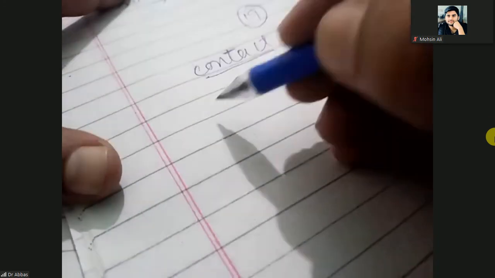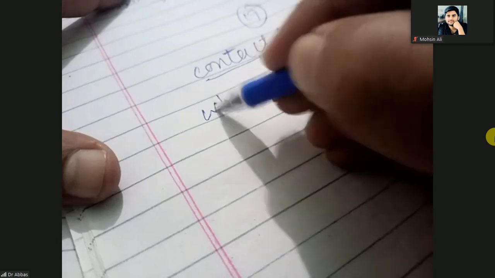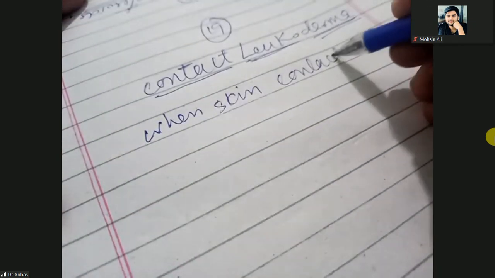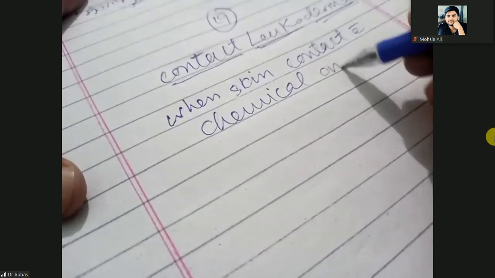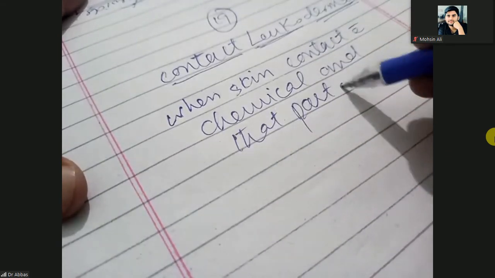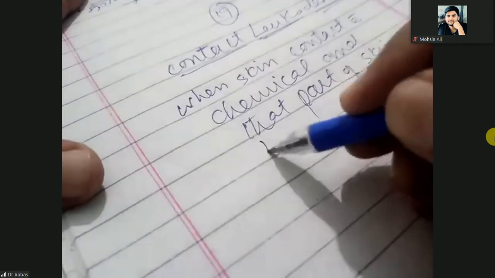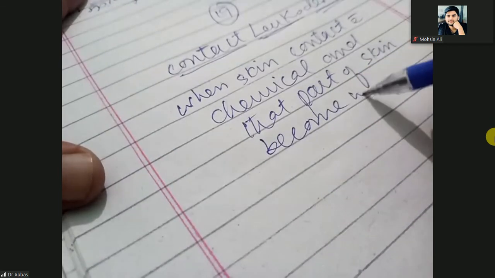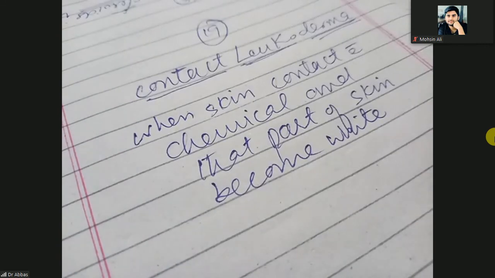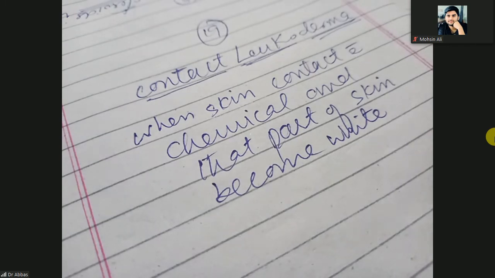When the skin contacts chemicals, that part of the skin becomes white. So if a skin part becomes white due to contact with a chemical, it is known as contact leukoderma.